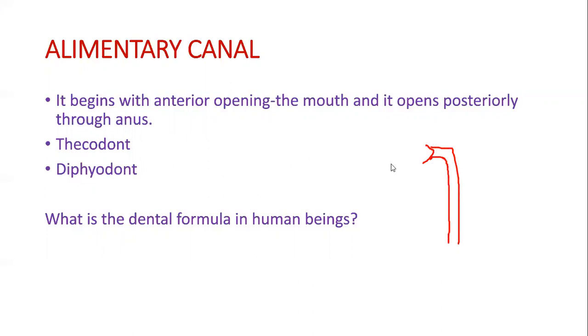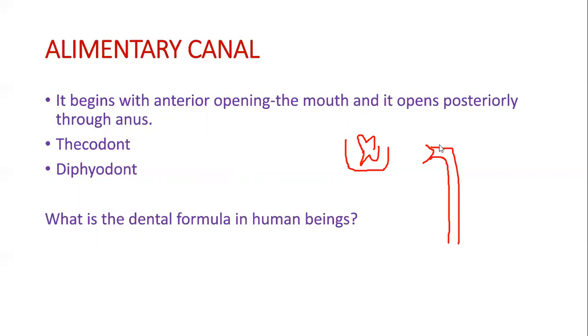So when you eat an apple, you chew it with the help of the teeth, right? Each tooth is embedded in a socket of a jawbone. This type of attachment is called thecodont. So the tooth, when it is embedded in the socket of a jawbone, this type of attachment is called thecodont. The majority of mammals, including human beings, have two sets of teeth: primary dentition and permanent dentition.